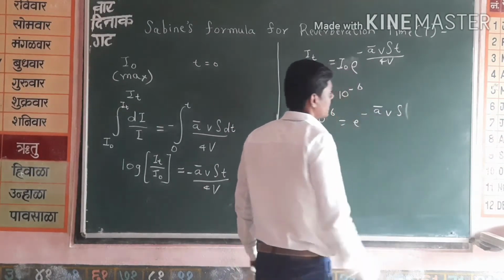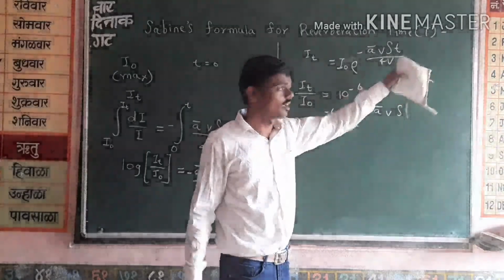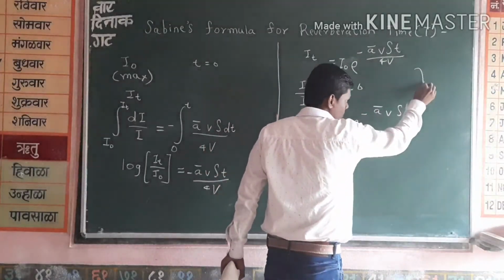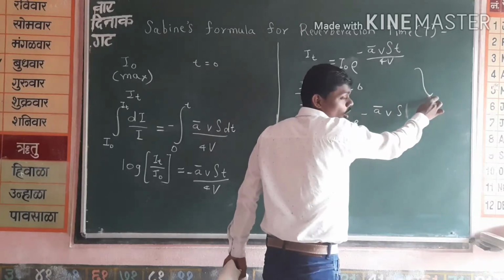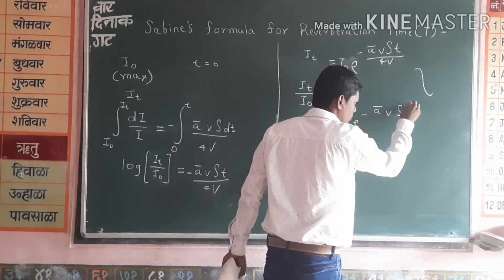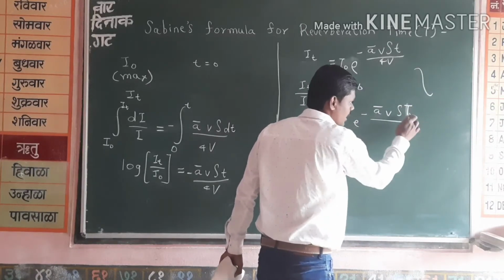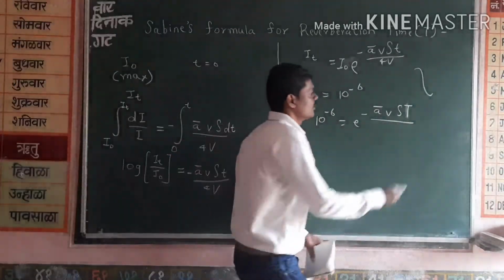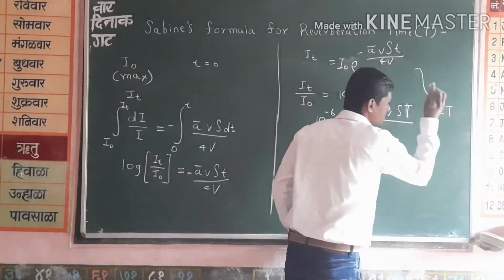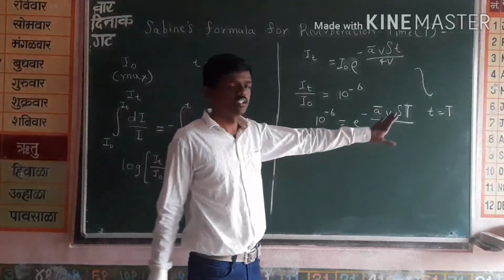Now here the time t is the reverberation time. We are studying the fall from the maximum intensity to the audibility of the human ear, that is, we are finding reverberation time. So we are putting small t equal to capital T.